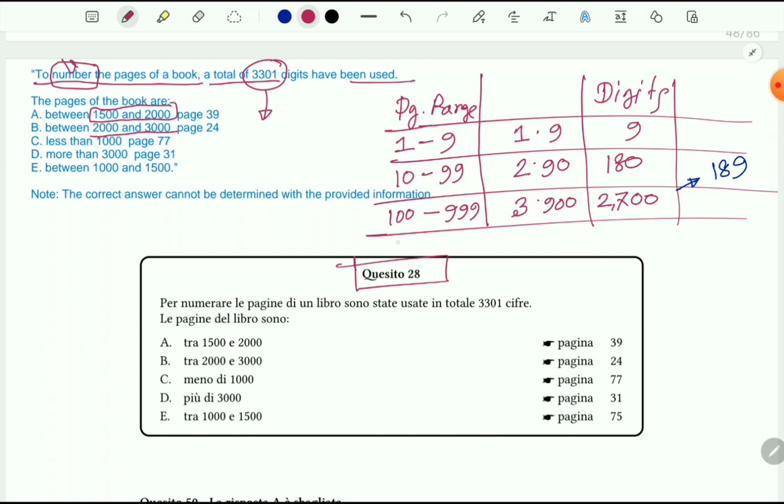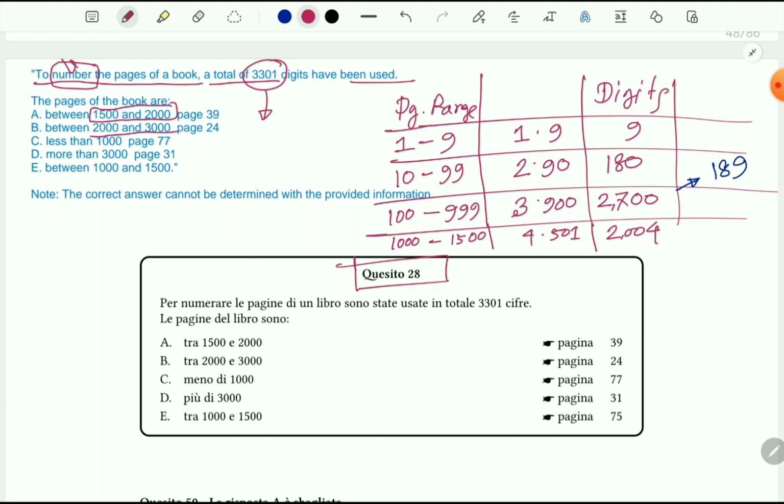Let's take into account another range, that is 1000. We don't need to take a big number, just 1500. Then let's see. In this case we have 501 pages and each of them requires 4 digits. So in total 2004 digits it needs.